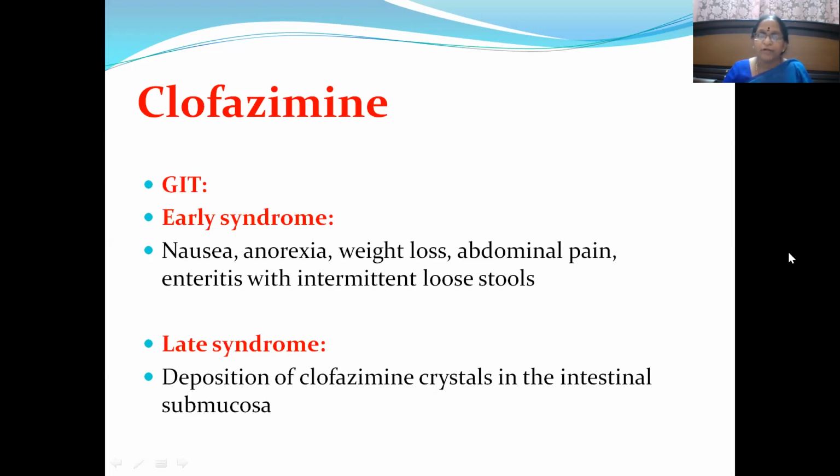Apart from that, there is a profound effect on the gastrointestinal tract with this molecule, which gives rise to early syndrome and late syndrome. In case of early syndrome, the symptoms will be very minimal, like nausea, anorexia, weight loss, mild abdominal pain, enteritis with intermittent loose stools, diarrhea kind of thing. But in late syndrome, the deposition of clofazimine crystals will be seen in the intestinal submucosa, causing intense agonizing abdominal pain. This needs to be kept in mind while administering the patient this molecule.